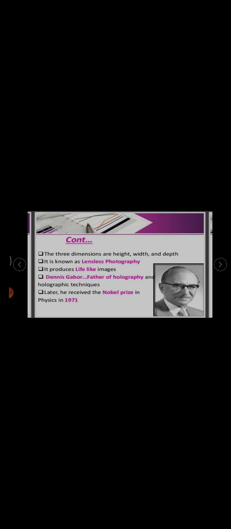Holography is a method of producing a visual 3 dimensional image of an object by means of light wave patterns recorded on a photographic plate. The 3 dimensions are height, width, and depth, and it is known as lensless photography and screenless photography also. It produces lifelike images. Dennis Gabor is the father of holography, and he received the Nobel Prize in the year 1971.